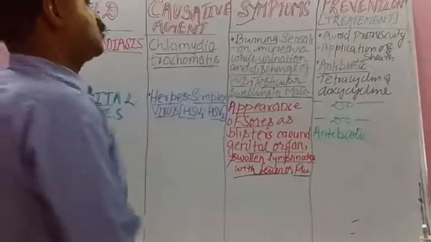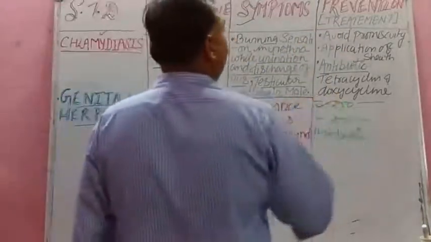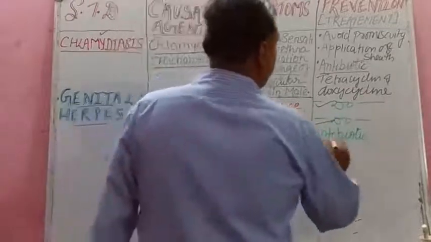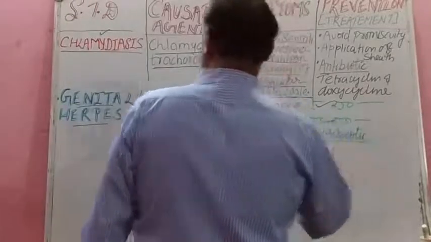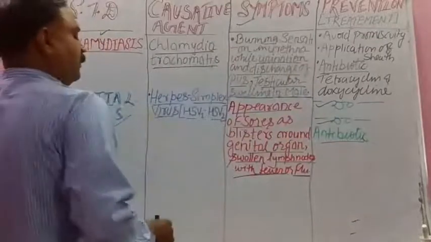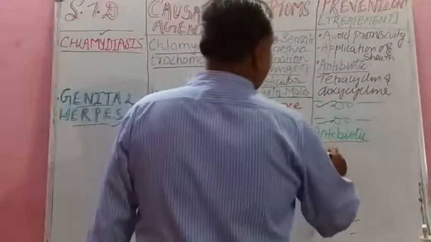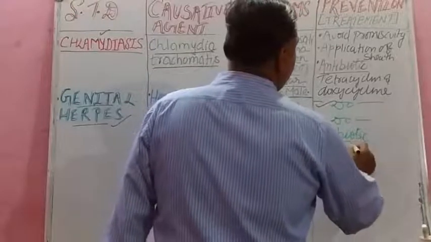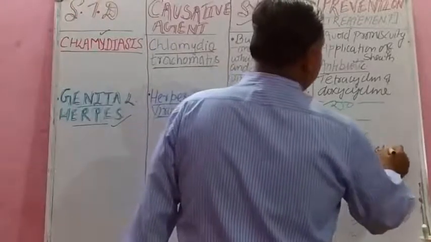Prevention, student, the first two are same as usual. Avoid promiscuity, application of sheath or condom, and here the antibiotic is, naturally because it is viral, an antiviral drug. There are two very popular antiviral drugs.